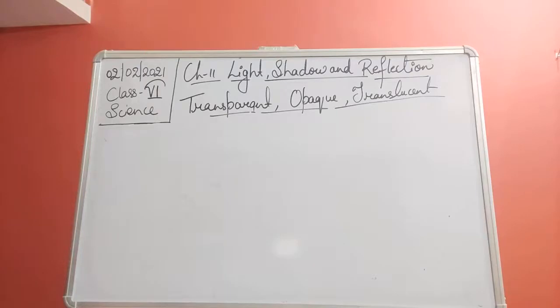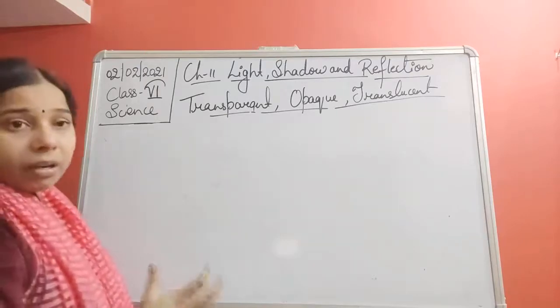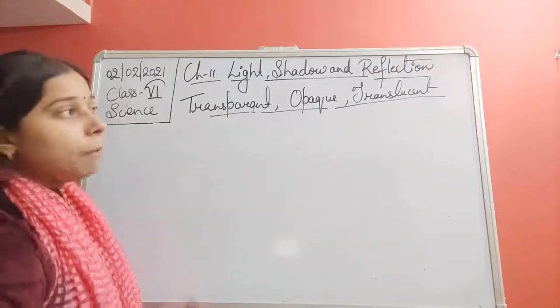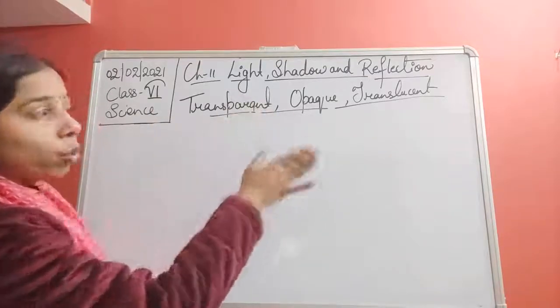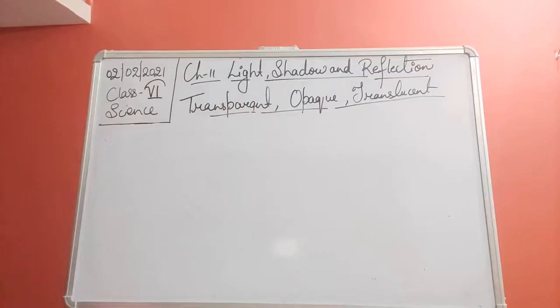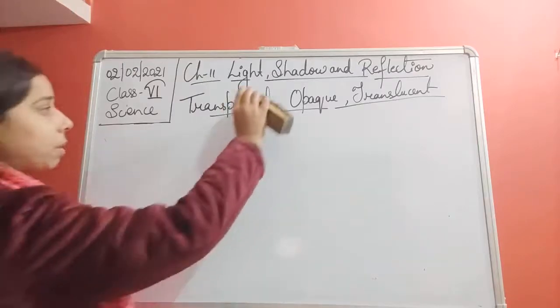So depending upon the behavior of light towards the material, we have categorized them into three: transparent, opaque and translucent. So let us start with the transparent.